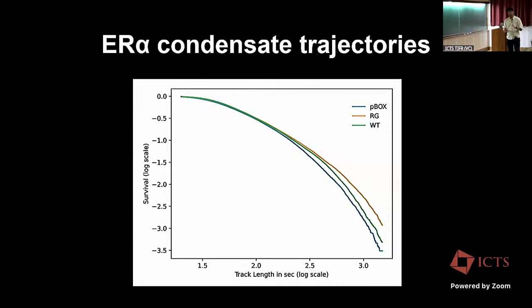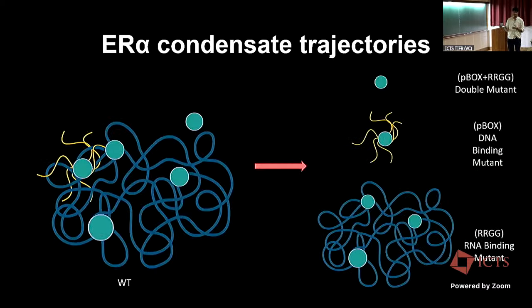So now we have a system in which we can differentiate the different sorts of condensates that are there. In the P-box mutant, we don't see the formation, but in the DNA binding mutant, we see that these condensates are very mobile and they move a lot, so we have a shorter trajectory. And in the RNA binding mutant, which can just bind to the DNA, those tend to stay, they have a higher track length.